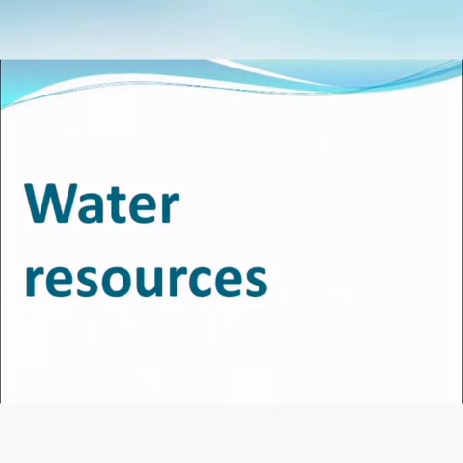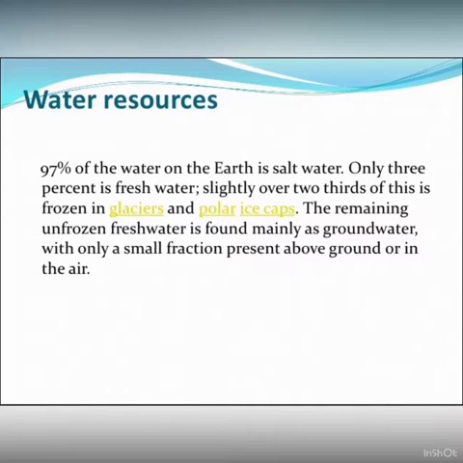About 70% of the total surface area of the earth is covered with water. Therefore, it is often called the watery planet or the blue planet. 97% of the water on the earth is salty. Only 3% is fresh water. Slightly over two-thirds of this is frozen in glaciers or polar ice caps. The remaining unfrozen fresh water is found mainly as groundwater, with only a small fraction present above ground or in the air.